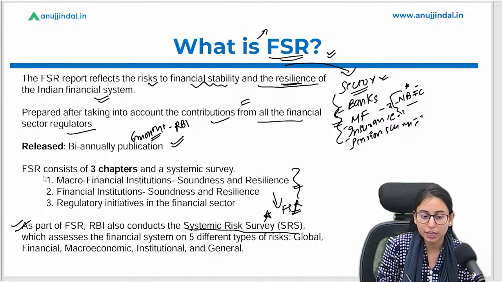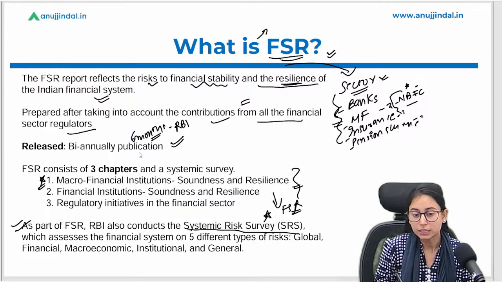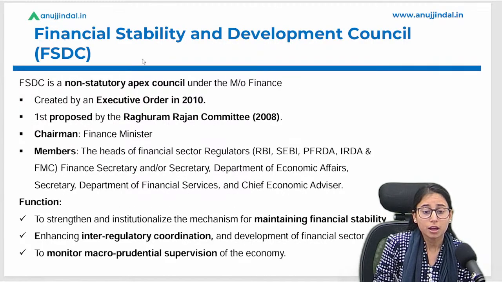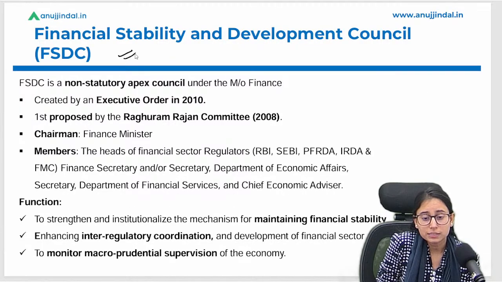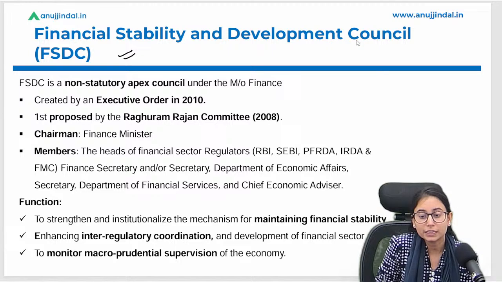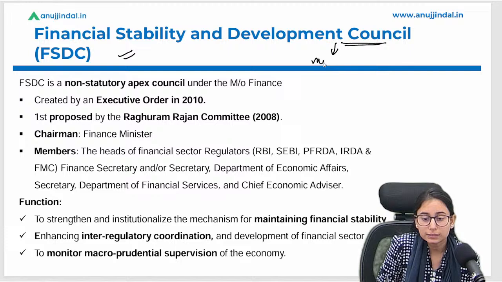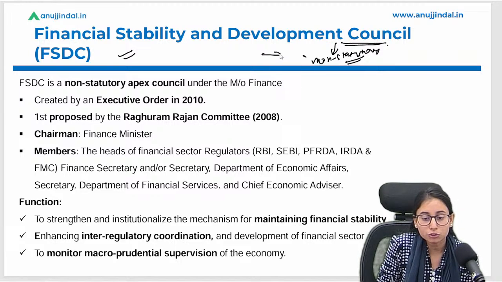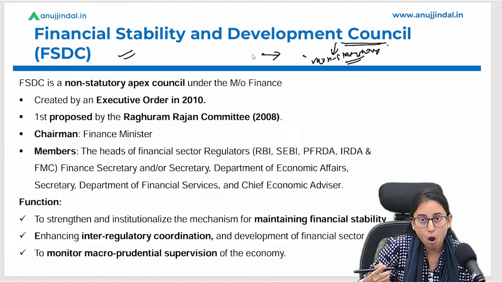Okay, so today we are going to cover this part, that is the macro financial institution. This is a very lengthy report and hence we are covering it in different sessions. So why are we discussing it? Financial Stability and Development Council. It is a council which is a non-statutory council. Now what do I mean when I say that it is a non-statutory council? It means that it is not formed out of any law or act.